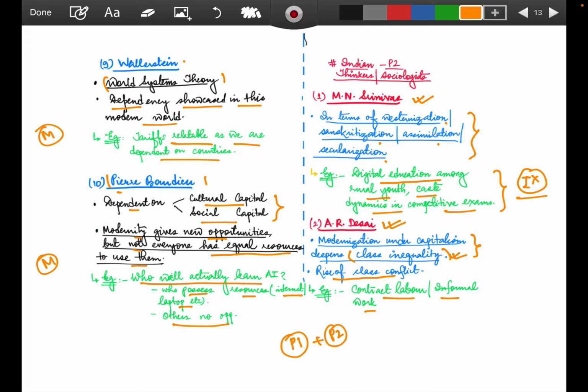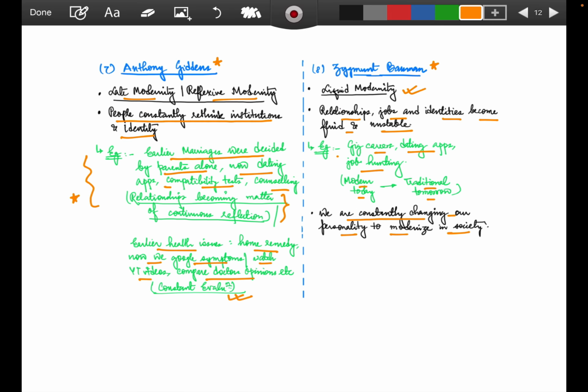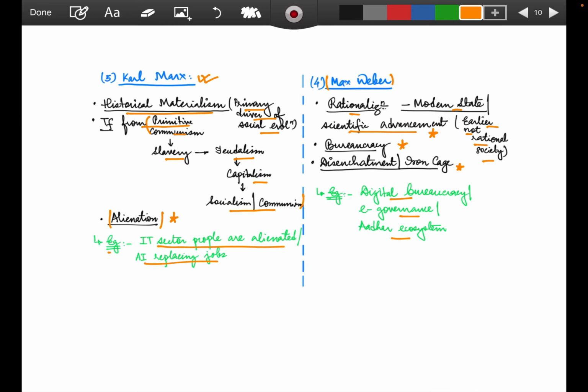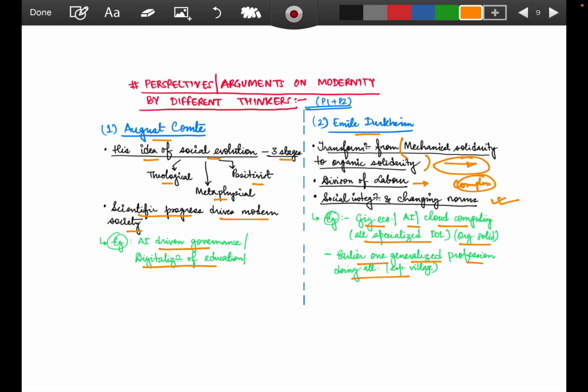Apart from these Indian thinkers, the classical thinkers: Max Weber, Karl Marx, Pierre Bourdieu, Wallerstein, Zygmunt Bauman's liquid modernity, Anthony Giddens' reflexive modernity, Ulrich Beck's risk society, Talcott Parsons' transformation from pattern variable A to B, and Max Weber's rationalization. All these concepts can be beautifully explained in the form of modernity.